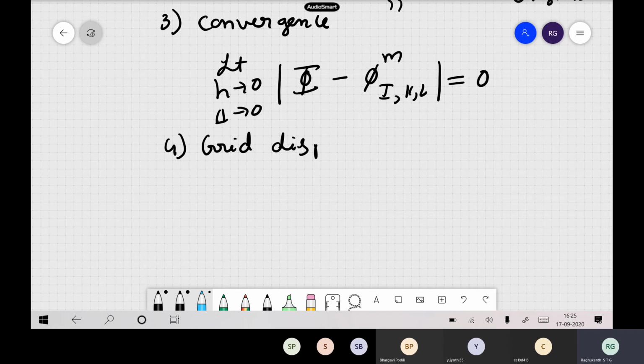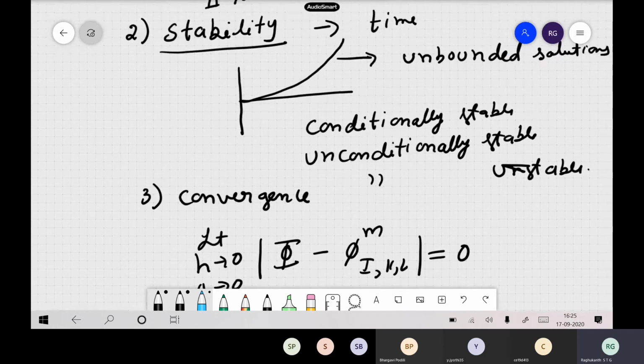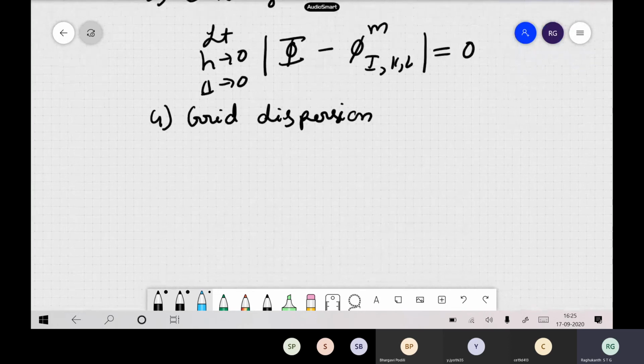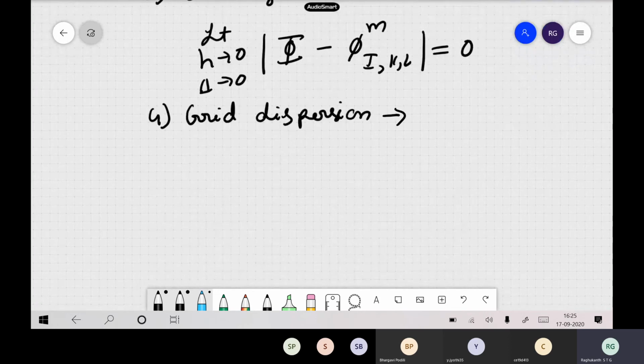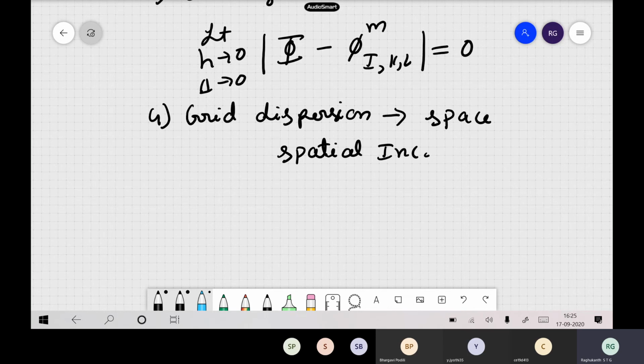Then the last one is grid dispersion. This is also an important thing. As already told, stability is related to time. Dispersion is related to time and space also, but generally it is more or less related to space, your spatial increments.